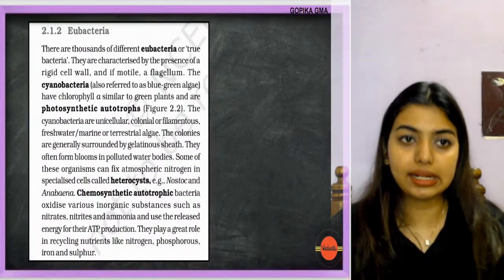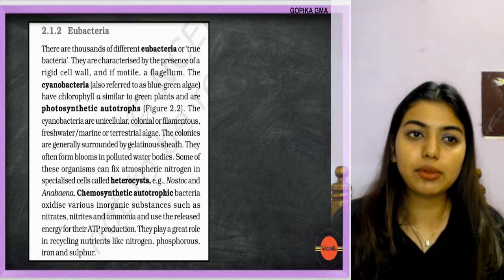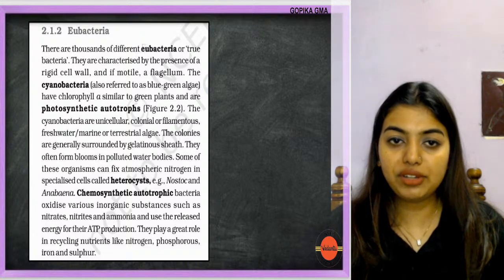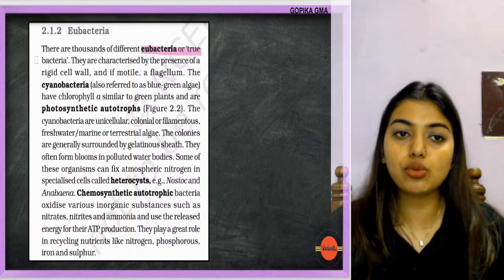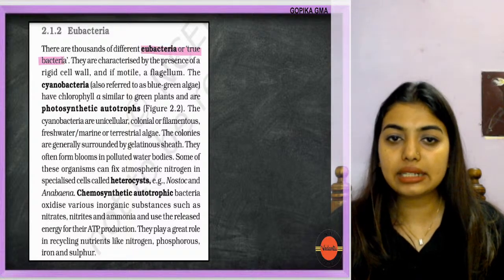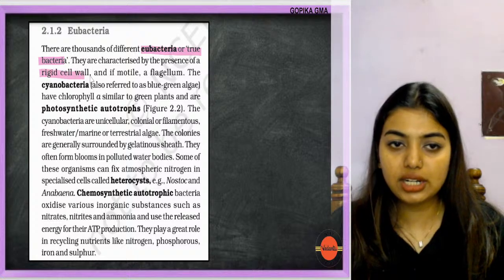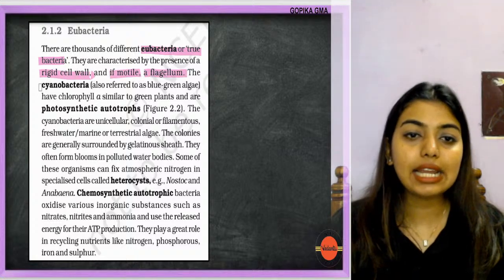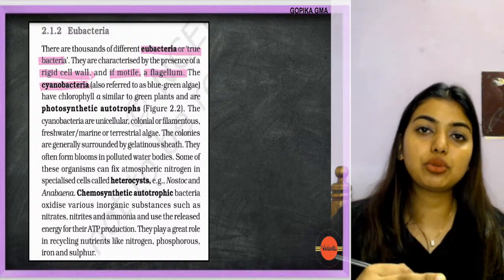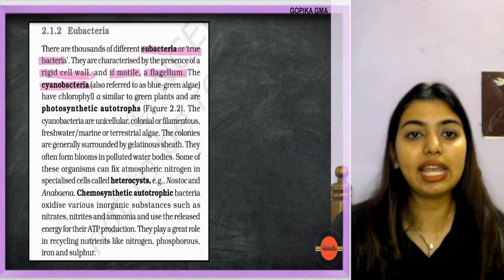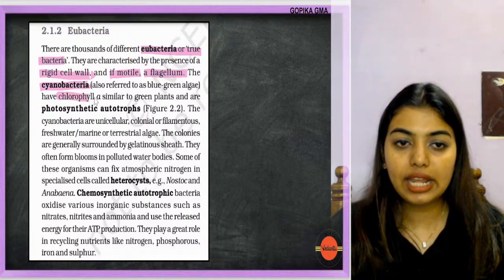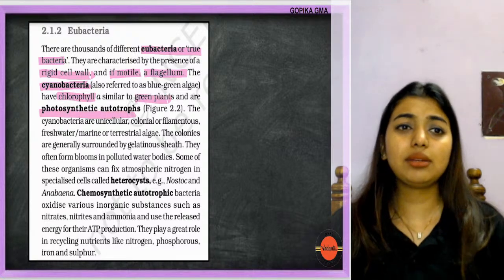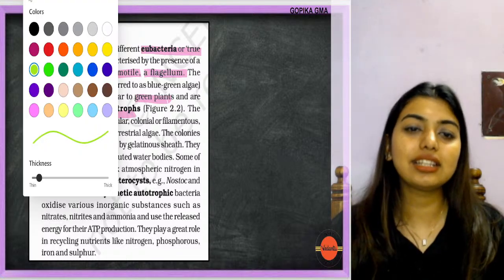Eubacteria or true bacteria. You always remember, no? U means always true. So there are thousands of different eubacteria or true bacteria. They are characterized by the presence of a rigid cell wall, if motile, a flagellum, and the cyanobacteria, also referred to as blue-green algae or BGA, have chlorophyll A similar to that of green plants and are photosynthetic autotrophs. You'll be like, ma'am, if we did not understand anything, let's go one by one.